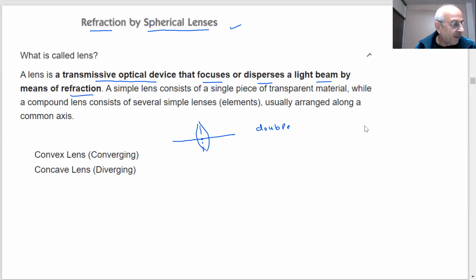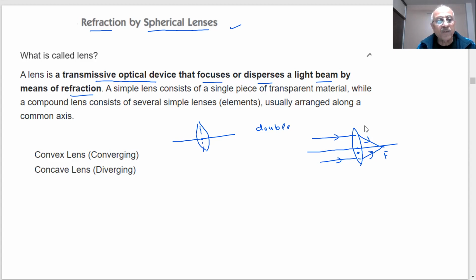It is thicker at the middle as compared to the edges, as you have seen. What will happen if I take this lens? This is my optical center. What happens if the rays of light are coming parallel to this? They will get converged. These rays of light get converged at a particular point, which we call the focus. So the light rays which are coming parallel to the axis, you will see they are converging at one point. That is why we call this a converging lens.